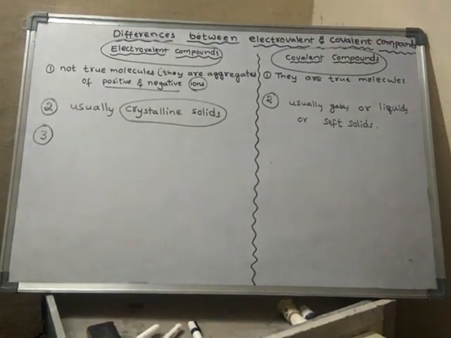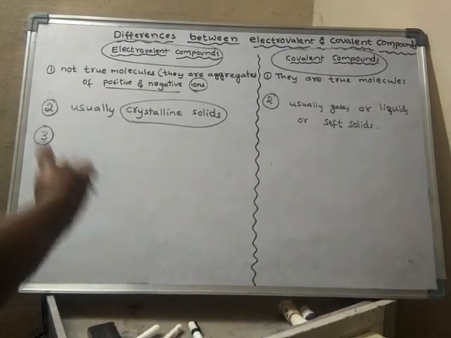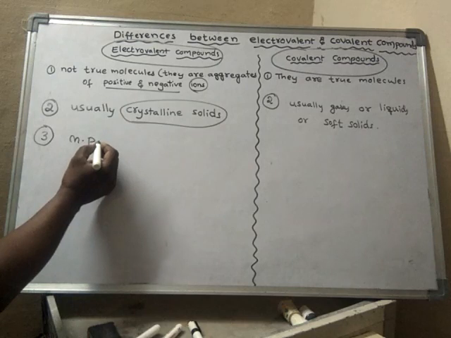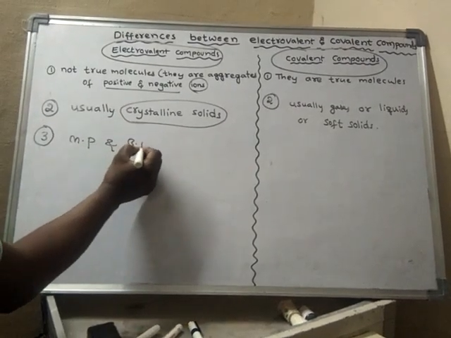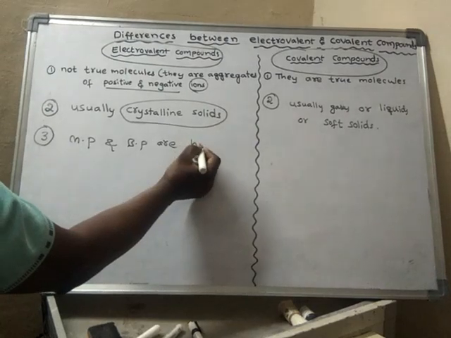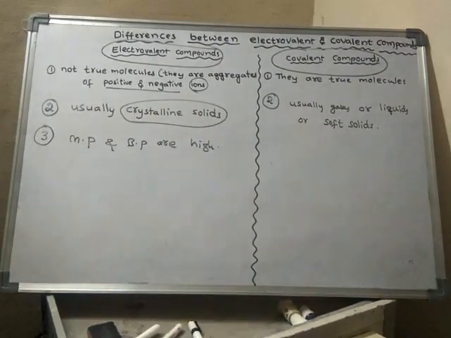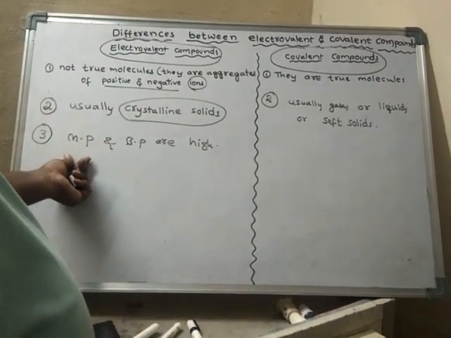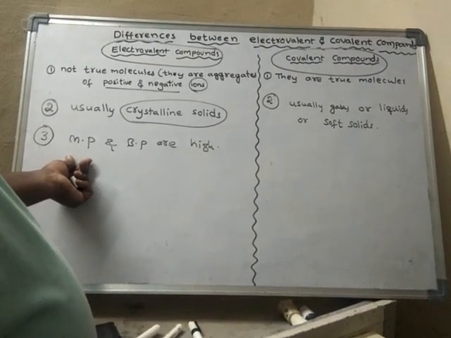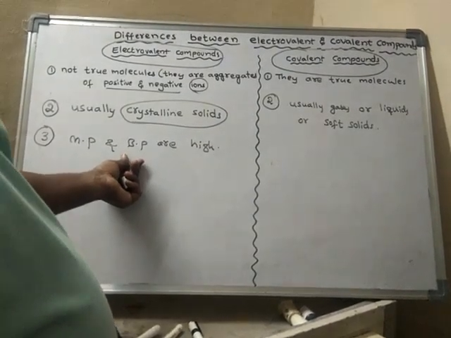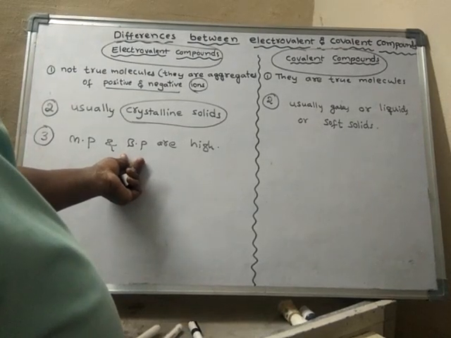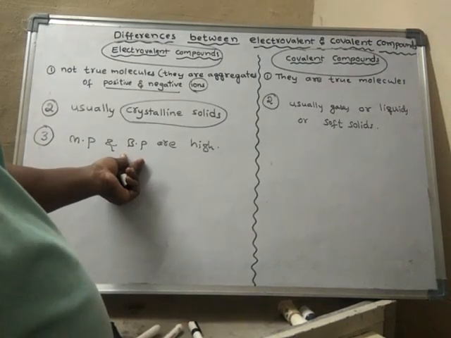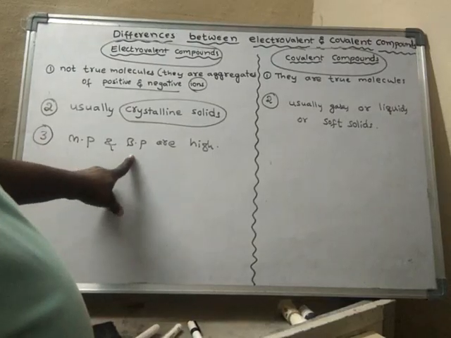The third difference is that ionic compounds have high melting points and boiling points. To melt an ionic solid into a liquid, it requires very high temperatures, and to vaporize the liquid form of an ionic compound into vapor, it also requires high temperature.